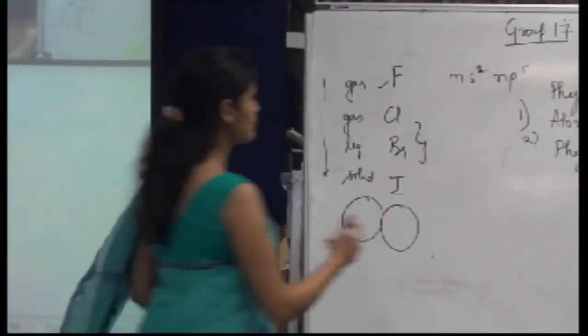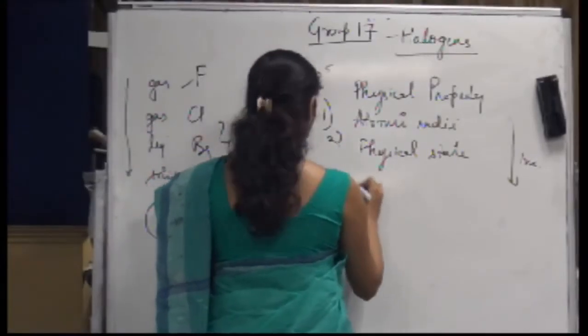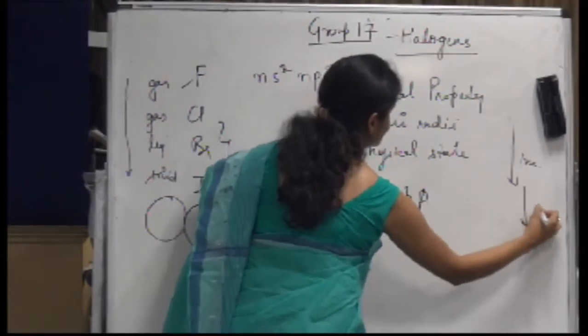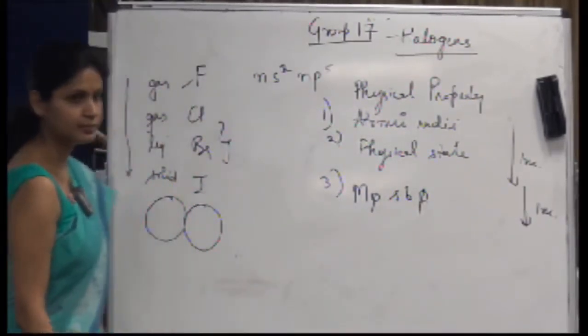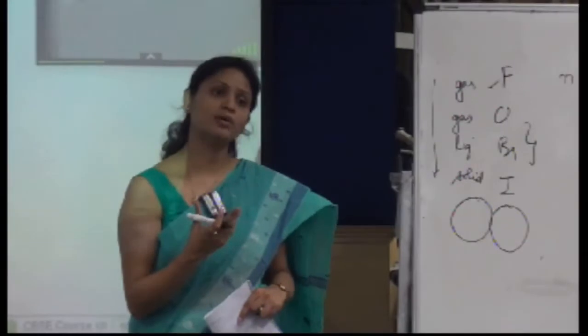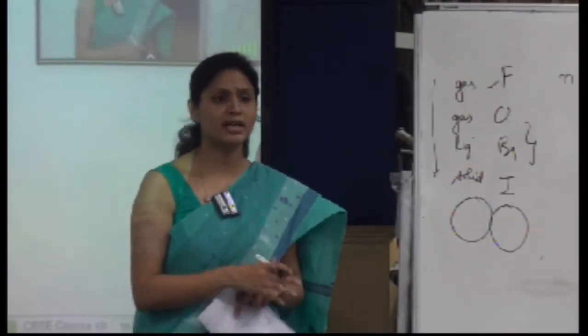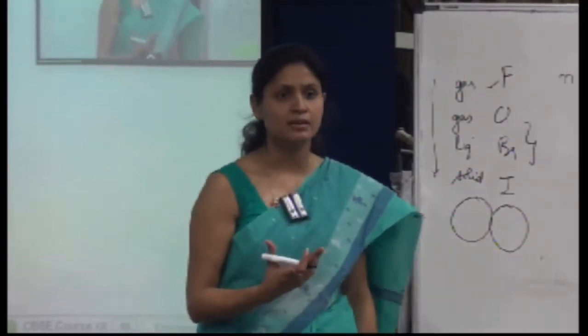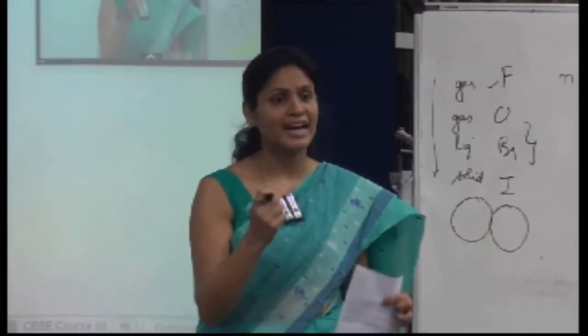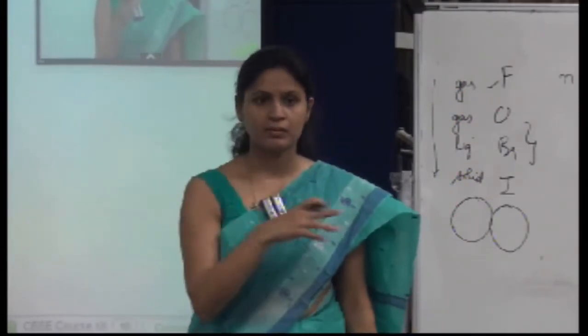Alright. What is the third property? If we talk about the melting point and boiling point, it will increase with the increase in the atomic number. See, that electronegativity factor you will take into account when you are talking about the kind of covalent or ionic bonding, or if you are talking about electron affinity or the oxidizing power. The physical state depends on how tightly the molecules are packed.